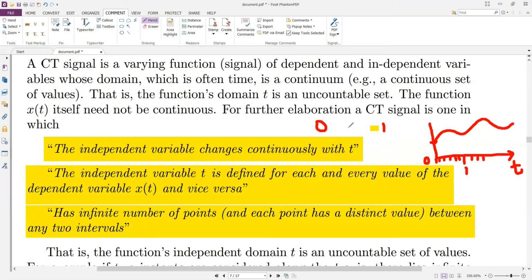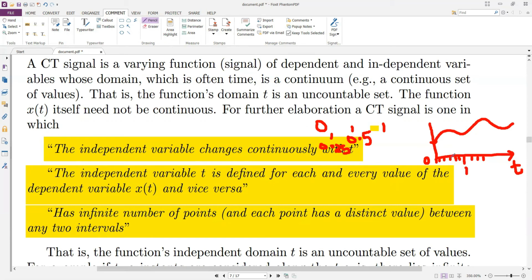What will be the center of this interval? If it is continuous time, the center of 0 and 1 will be 0.5. What will be the center of 0.5 and 0? That is 0.25. In simple words, there will be an infinite number of values between 0 and 1 since it is continuous in nature.